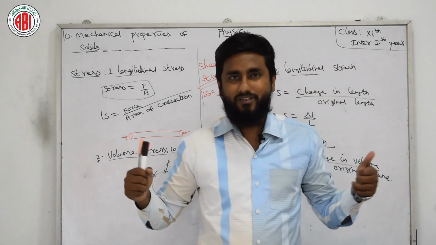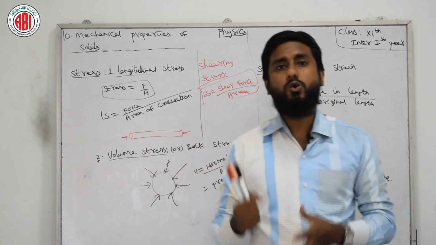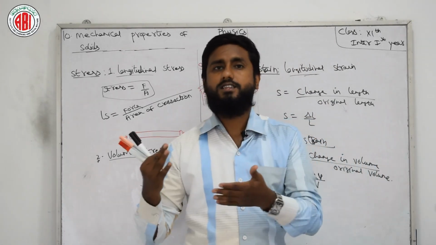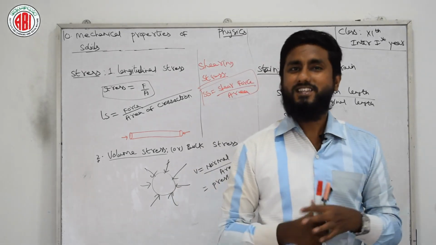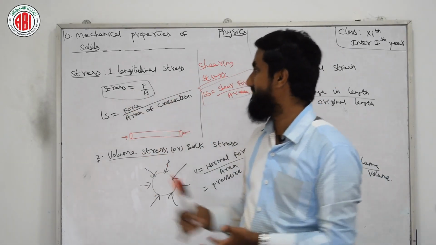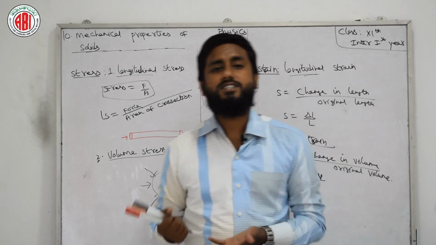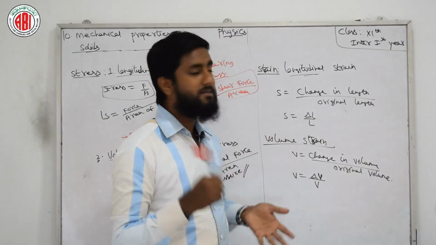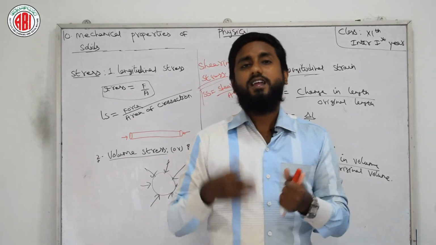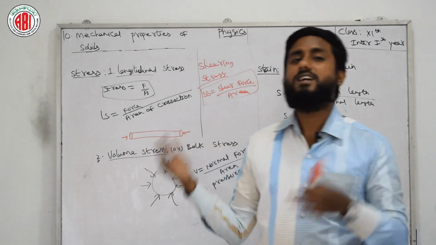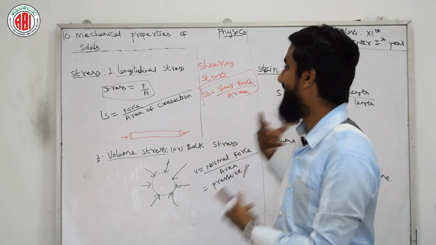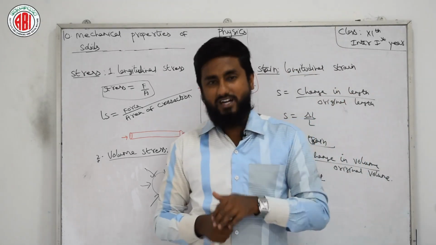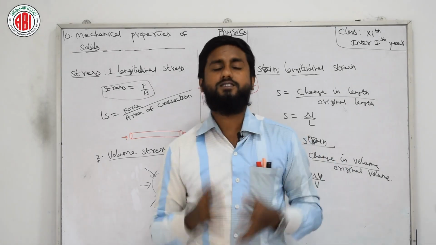After that we learned Hooke's law, which says that stress is directly proportional to strain. Then what is stress and what is strain? We just learned that stress is force by area, and strain is change in dimension by original dimension. After that we have types of stress and types of strain, which we went through. So make sure to prepare well and work hard on this chapter, especially this chapter.